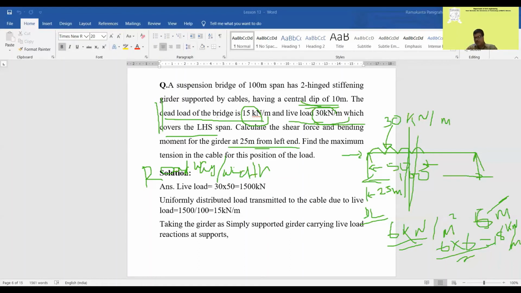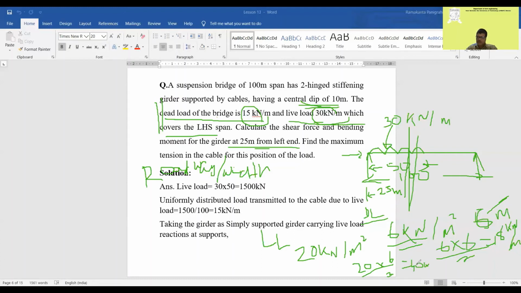Suppose live load is 20 kilonewton per meter square, and there are three 2-hinged girders in the bridge. So 20 into road width 6 divided by 3, that is 40 kilonewton per meter, will come to each girder.